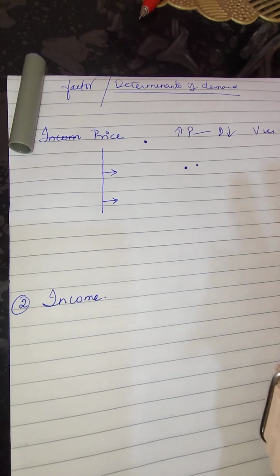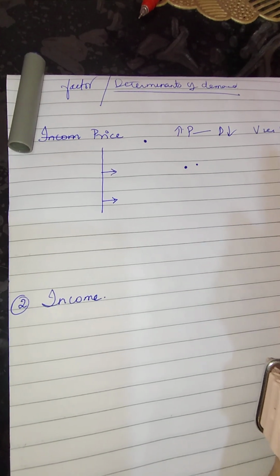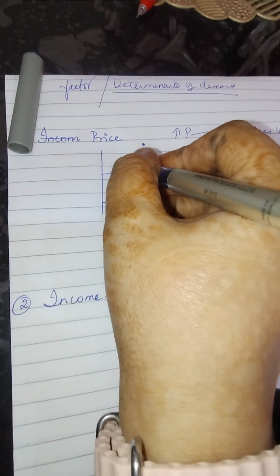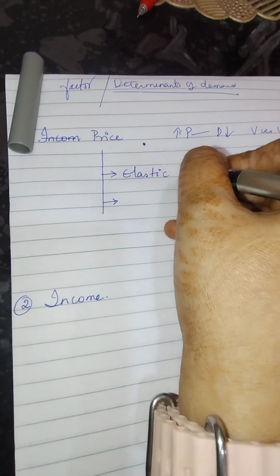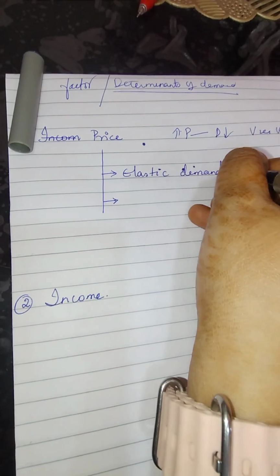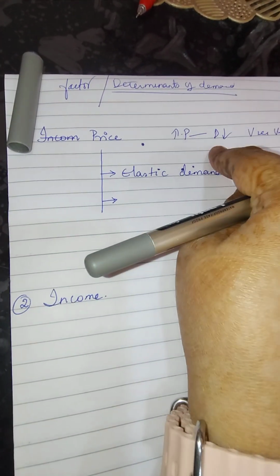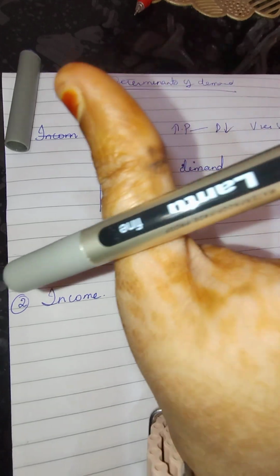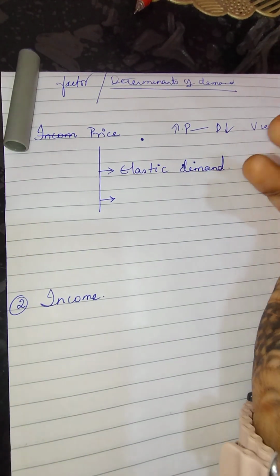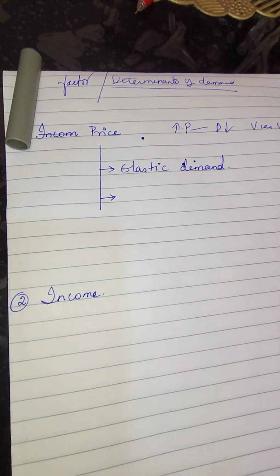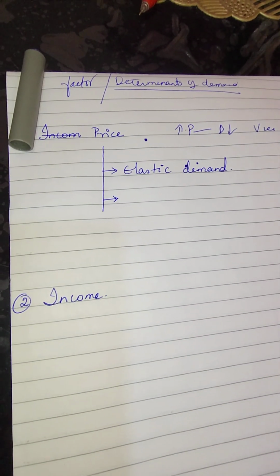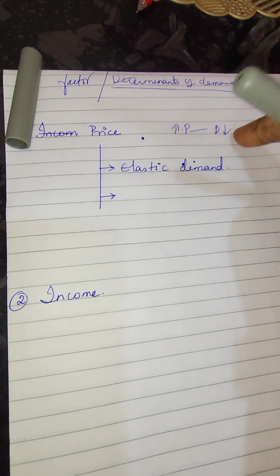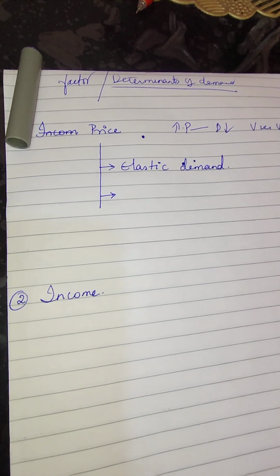Apart from that, what is the exception over here is that we are going to learn about 2 more things, that is elastic demand. When we talk about price, it is not necessary that the effect of price on demand must always be the same. It could vary, right? It could be or it couldn't be. So basically you cannot say that whenever price increases, demand will always decrease, because there are also other factors which we keep constant while learning the law of demand. But if we keep that in mind, again what will happen?